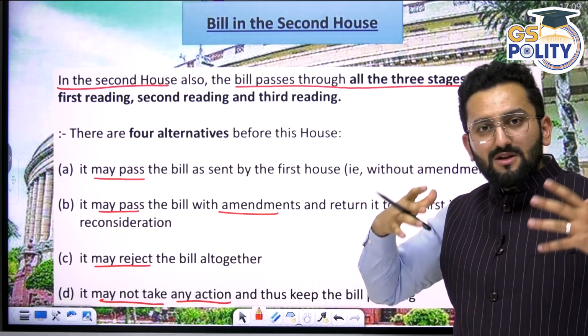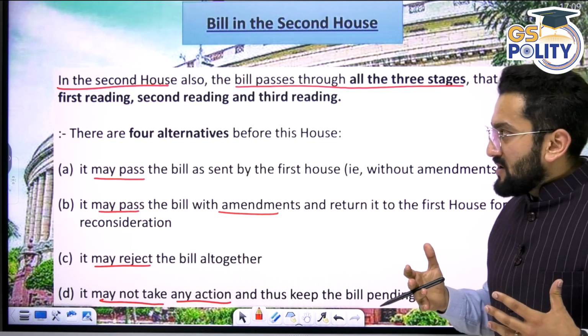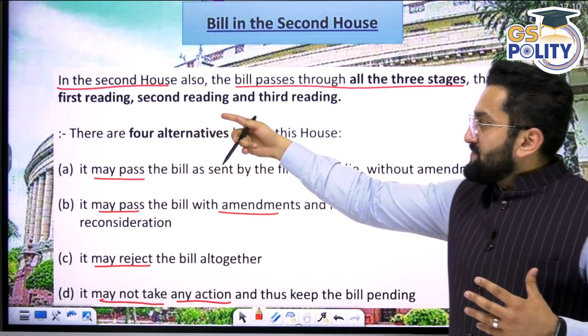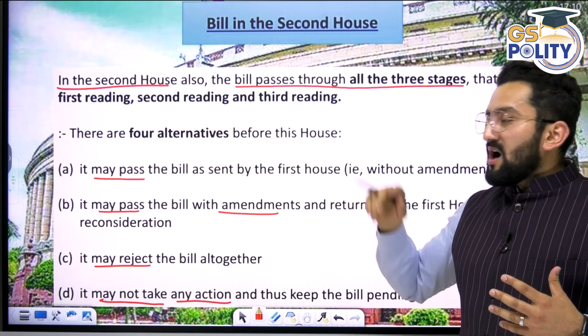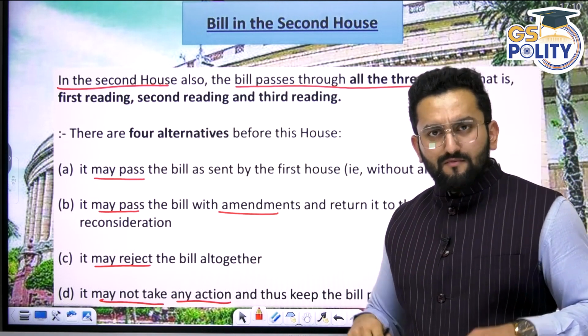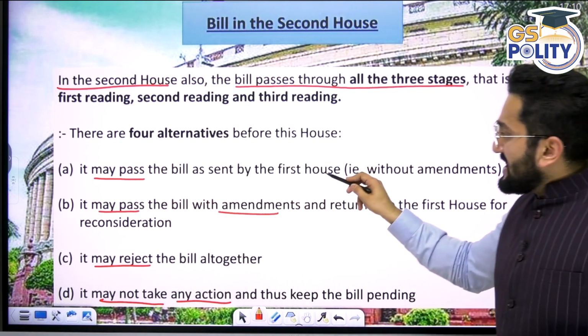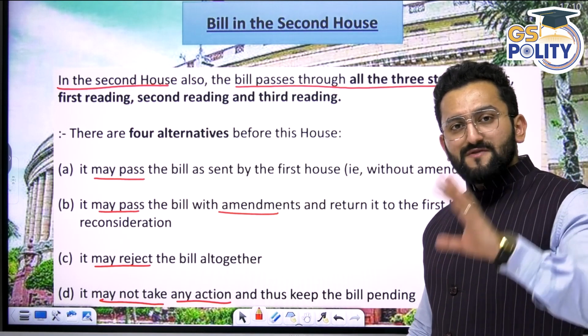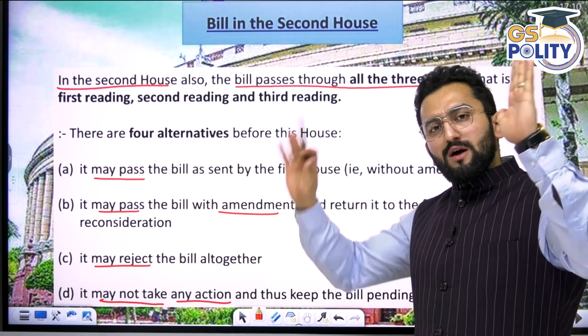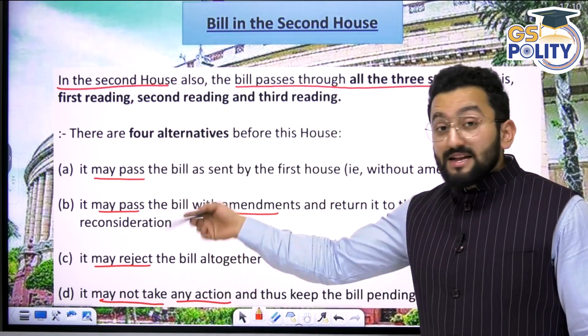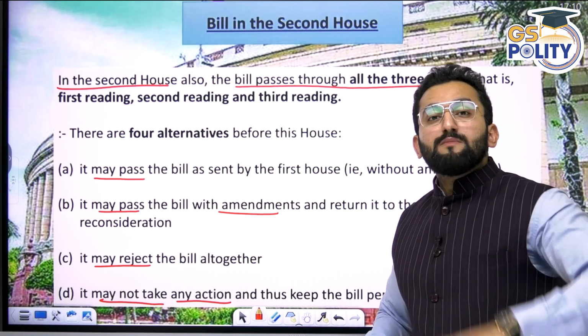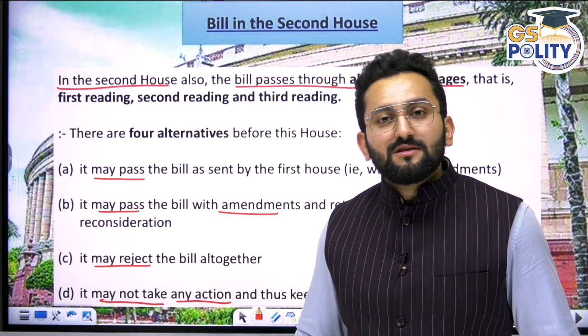It should be remembered by now. Now, when three readings have happened, what are the alternatives with this House? Is it mandatory for this House to accept it? No. It may pass the bill as sent by the first House, the way they have sent it. I agree. The second choice is they may pass the bill but with certain amendments, saying we want these changes.